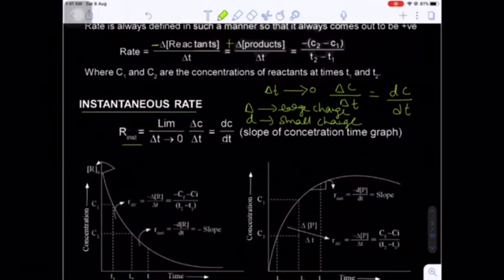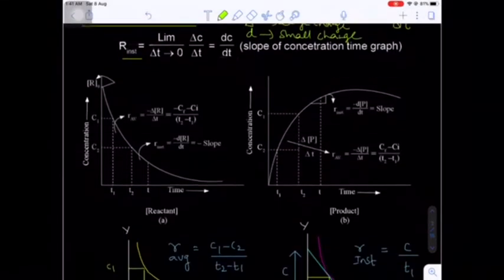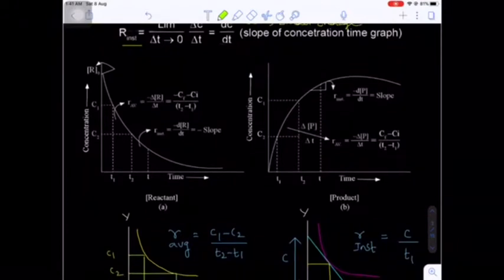Now here, for the graphical representation, there are two graphs given. On the left side is one graph and on the right side is another graph. The left graph corresponds to reactants and the right graph corresponds to products. Just now I told you, as time passes, the concentration of reactants slowly decreases. That's why the graph decreases exponentially. And in the case of products, the concentration increases.